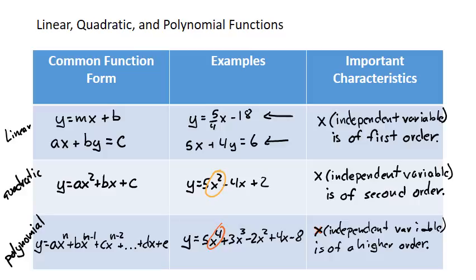In other words, greater than second order. So we could say third order or higher.